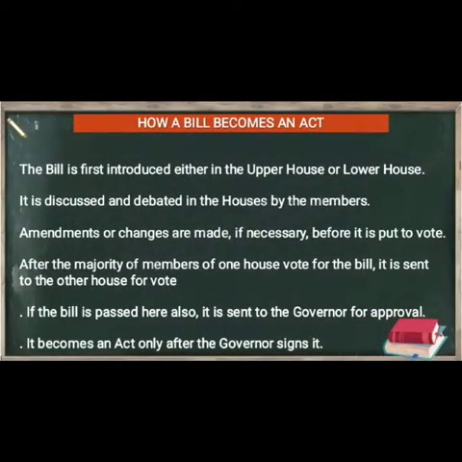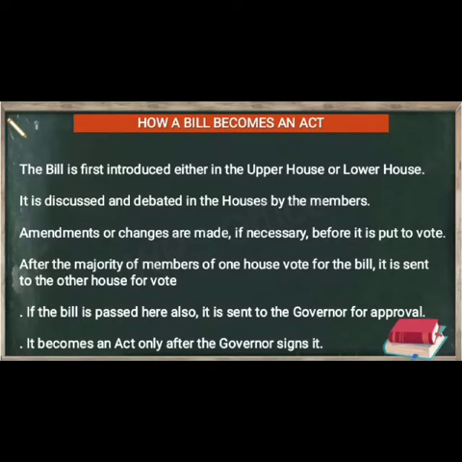Now moving further, we will see how a bill becomes an act. First, the bill is introduced in either of the houses, that is, the upper or the lower house. Then it is discussed and debated in the house by the members. Amendments and changes are made if necessary before it is put to vote.